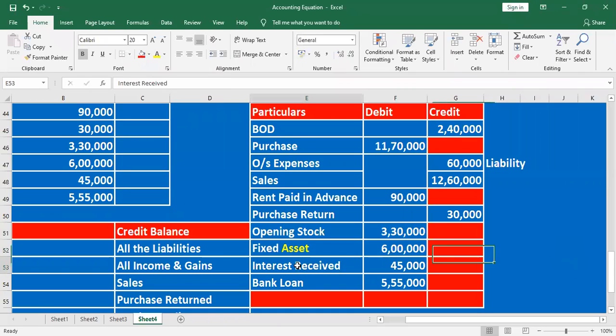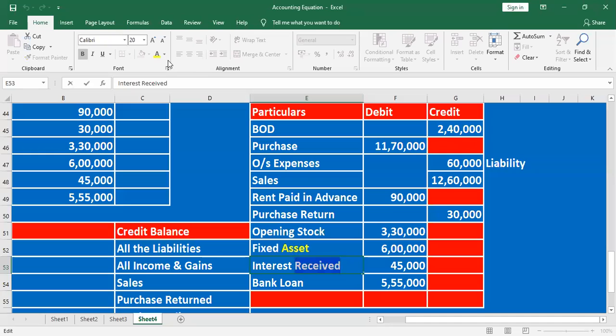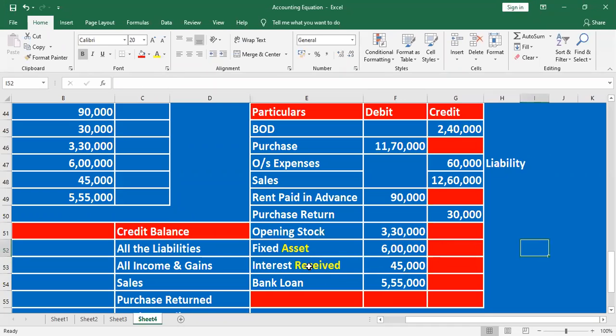Interest received. Please underline the word received. Interest received, debit or credit? Credit, sir. Interest received, say income or loss. Income, sir. Very good. All the expenses are in debit. All the income is in credit.